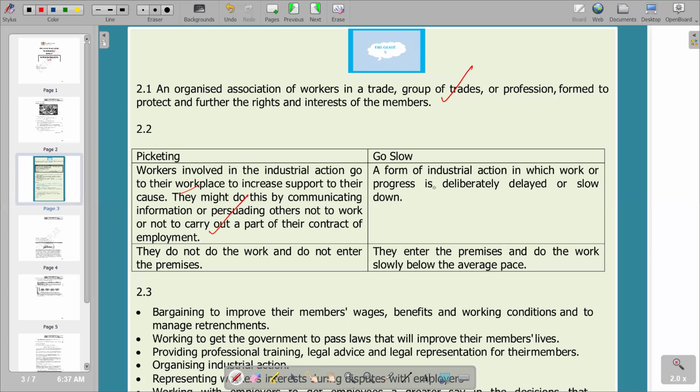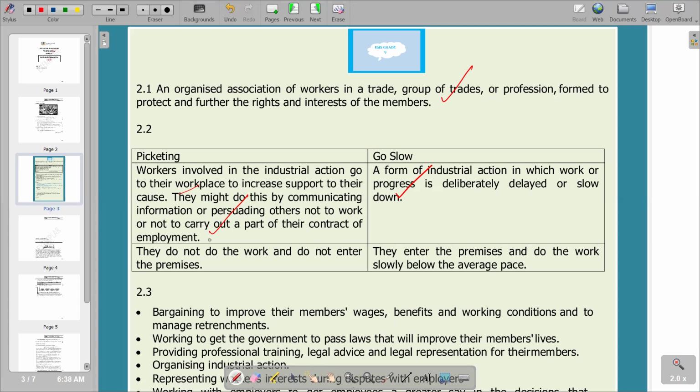For go-slow, the difference is that it is a form of industrial action in which work or progress is deliberately slowed. So that's the first difference: under picketing, they go to the workplace but do not work, while with a go-slow they go to work and then slow down the work. Then the second difference: in picketing, they do not do the work and do not enter the premises.